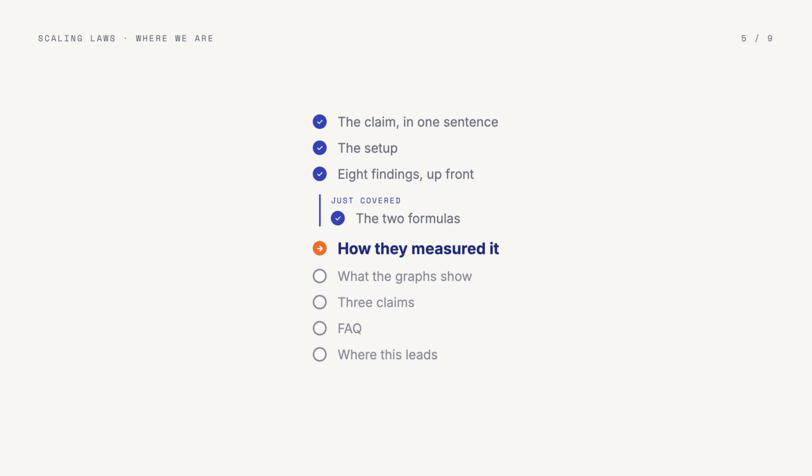4 chapters in, we know the loss drops predictably. We have the formulas that say by how much. And still, nobody has told us where those numbers came from. That is chapter 5.